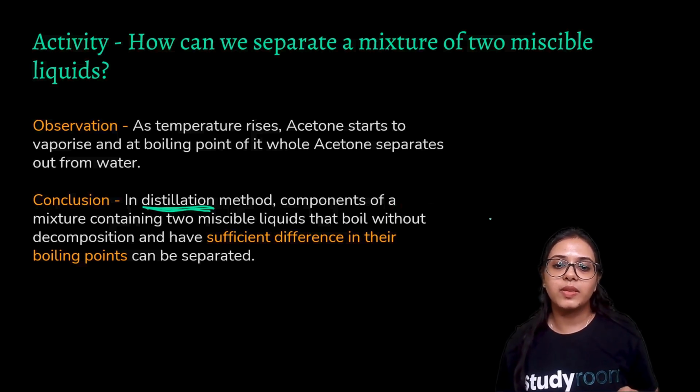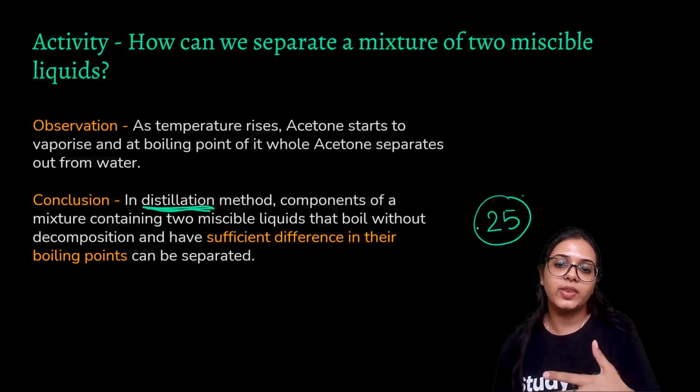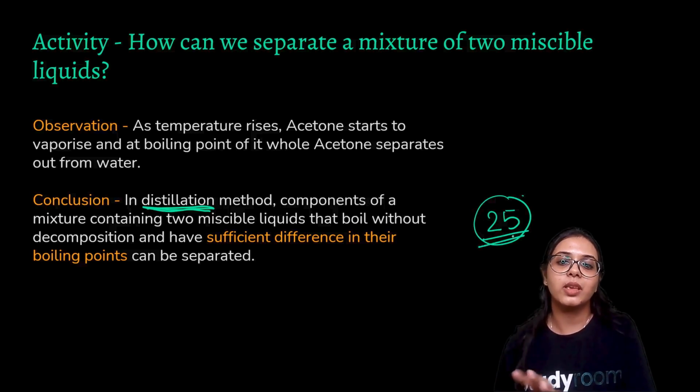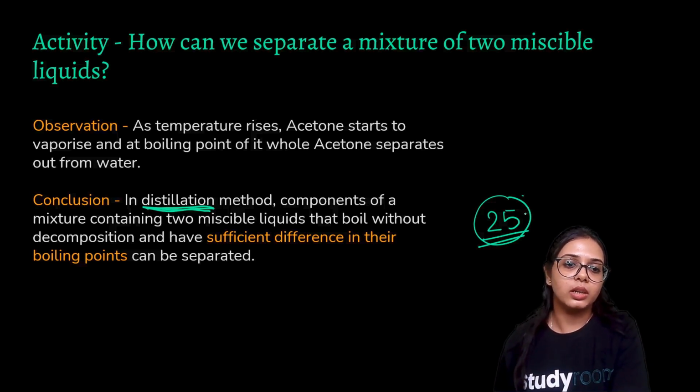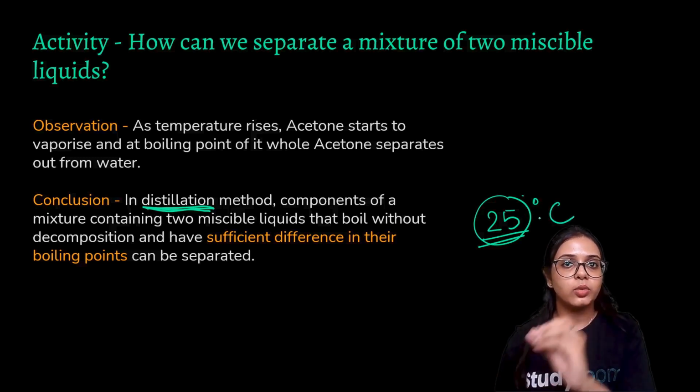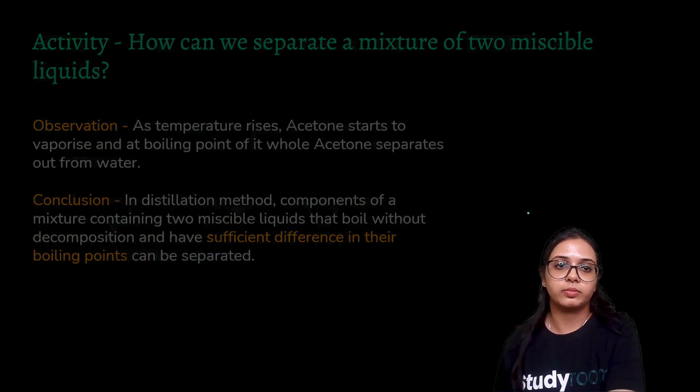So a basic difference of about 25 degrees is taken, right? If the boiling points of two liquids differ by more than 25 degrees Celsius or 25 Kelvin, then they can be separated from each other through the process of distillation.